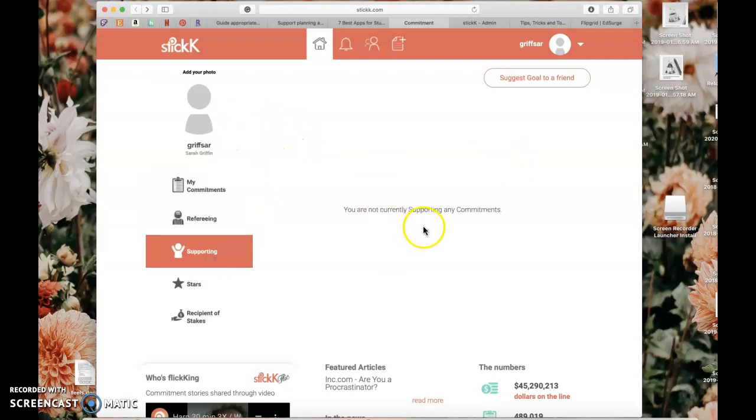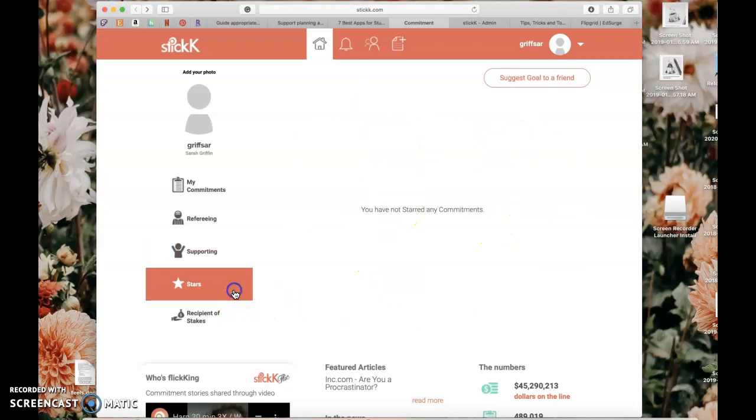So here I can support all of my students in this area. If I were to add them, all of their names would be right here. Stars is when I have starred my students' commitments, which means like a, hey, go you did that, or my own personal ones. And parents are able to star their child's commitments as well, which is a great way for parents to be involved.